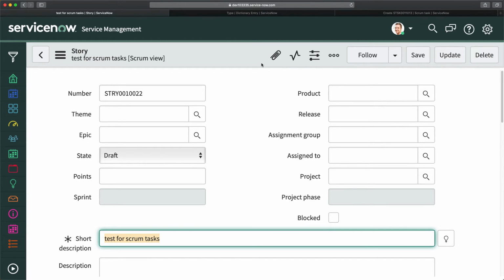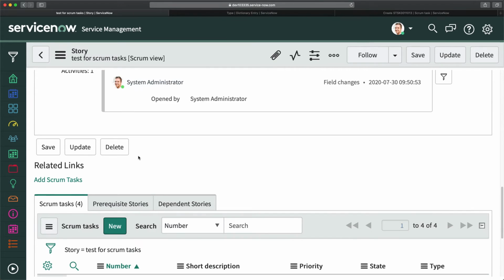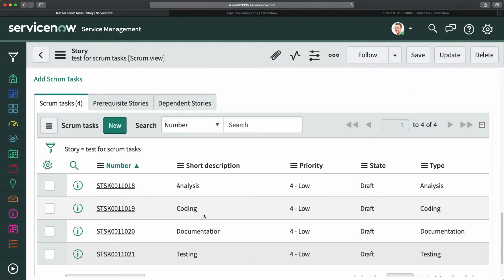Now you can see it is taking a little bit more time because it is first reading. It has a business rule which it has to process. Not that much time, but it took some time. That means your business rule ran successfully. So if we go a little bit to the bottom here, you can see that all the 4 Scrum tasks have been created without any issue.